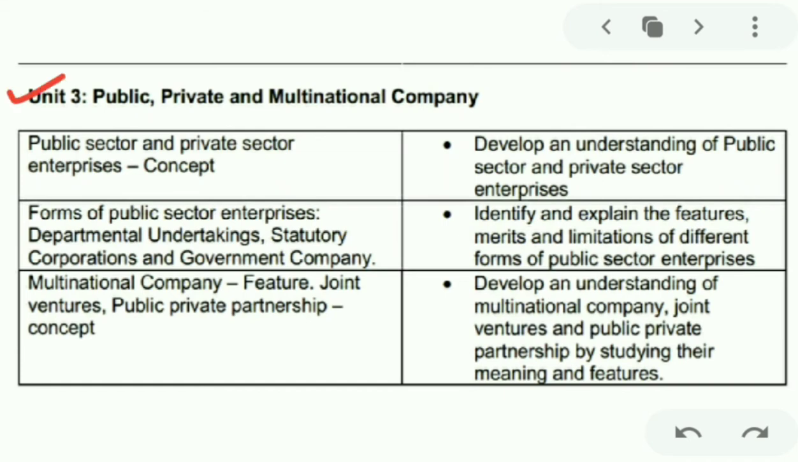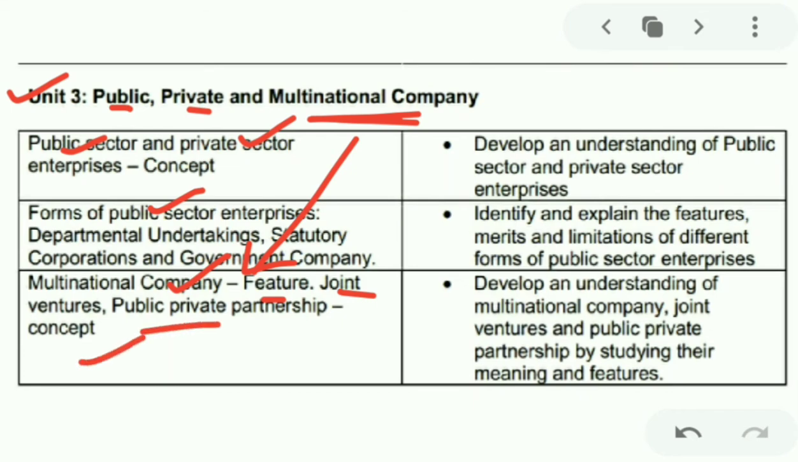Next comes up is Unit 3. In this, public, private and MNC, multinational companies are there. In this, we will be studying up the public sector, private sector concept, forms of public sector enterprises, multinational companies, MNCs, its features, joint ventures, public-private partnership, all these concepts we will be studying.